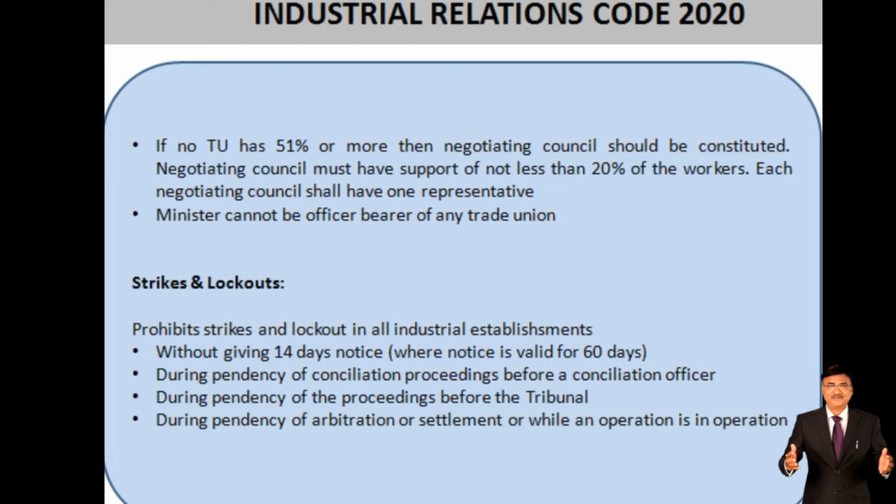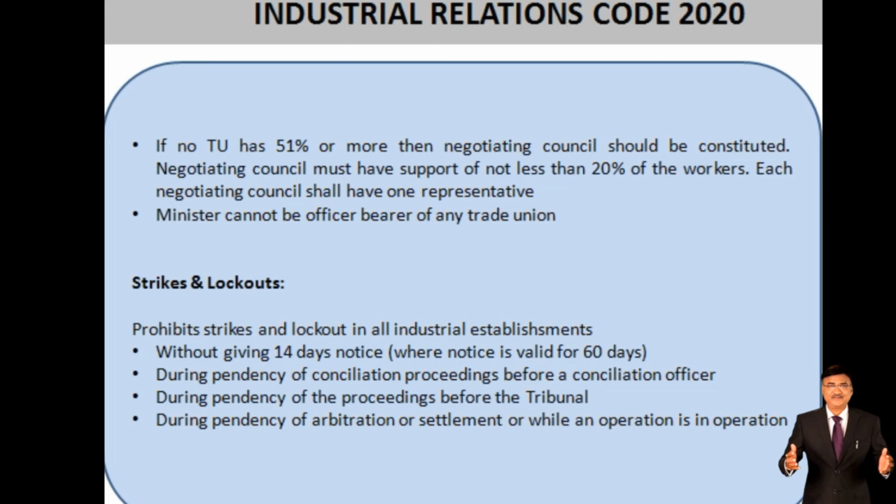Now come to the purview of strikes and lockouts. The new industrial code prohibits strikes and lockouts in all industrial establishments. The first condition is there will be no strikes which are not permitted by the laws and this industrial law, and no lockout for an industrial establishment without giving 14 days notice, where the notice is valid for 60 days.